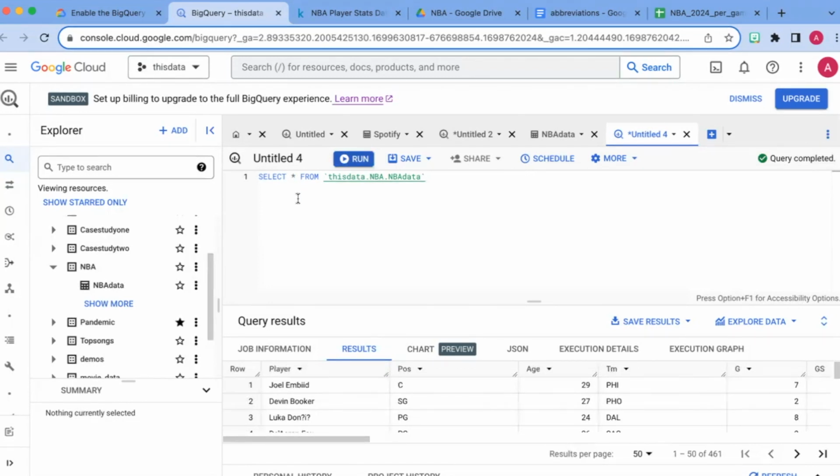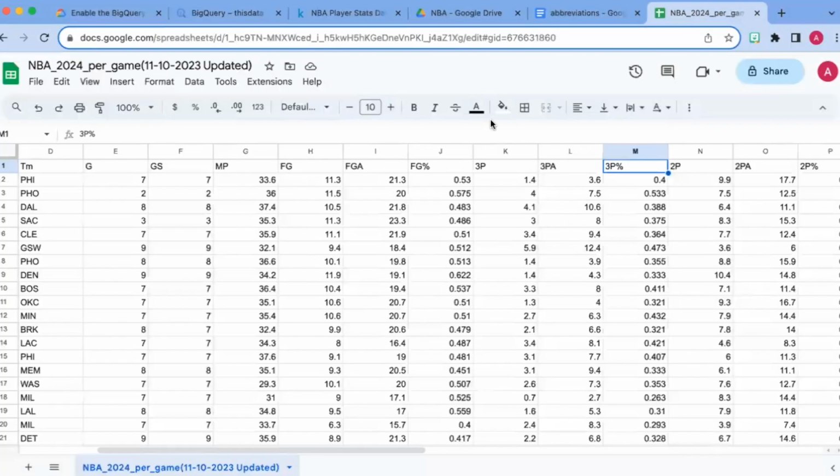So for the sake of just having this data in Google BigQuery, now I can go back to my Google spreadsheets. I like to go from spreadsheets to Google BigQuery, just like this.